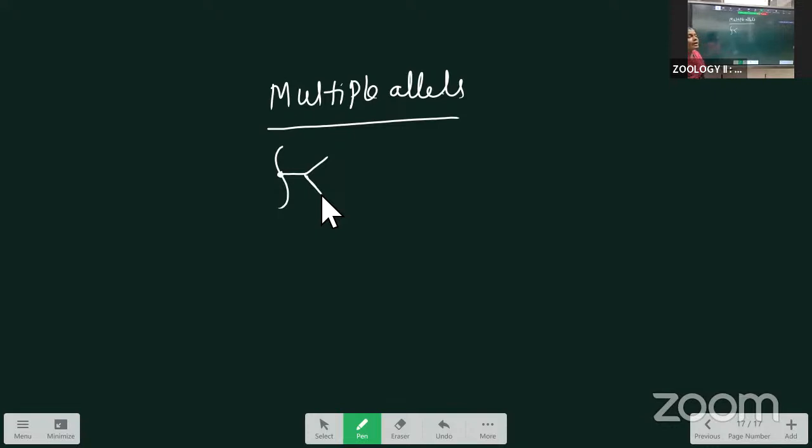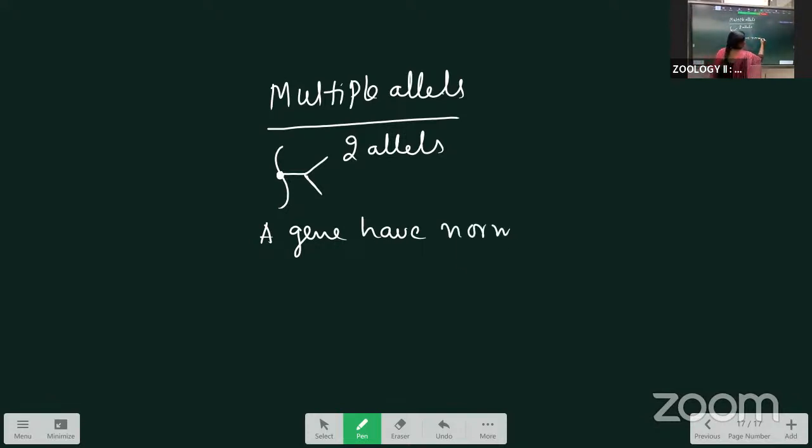Like this, every gene normally has 2 alleles, 2 forms. Sometimes a gene has more than 2 alleles, then we call it multiple alleles. Clear? A gene normally has 2 alleles.